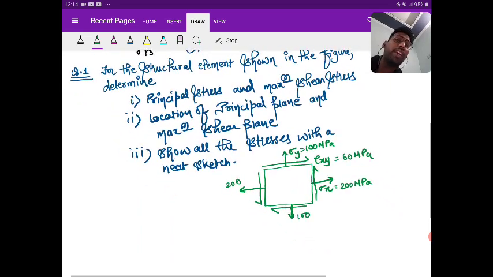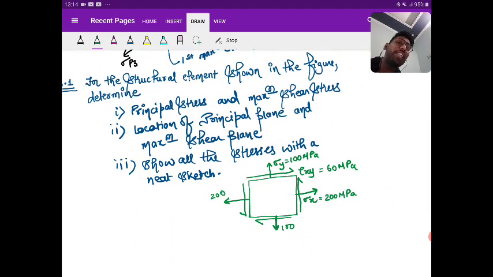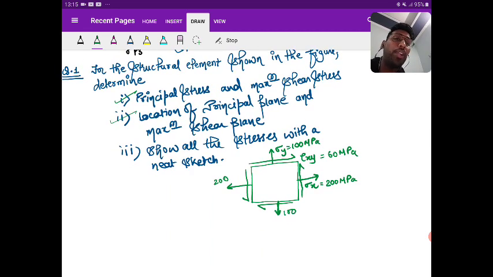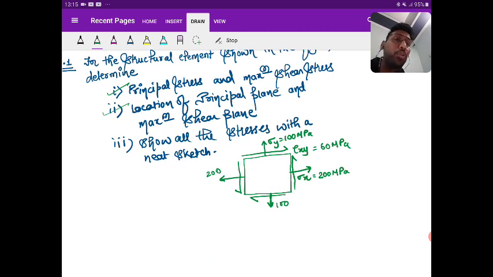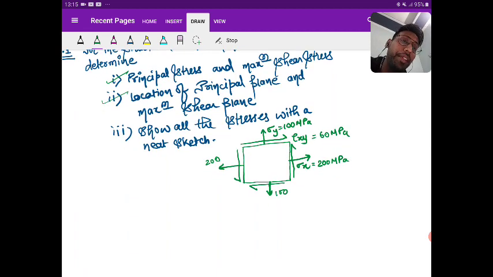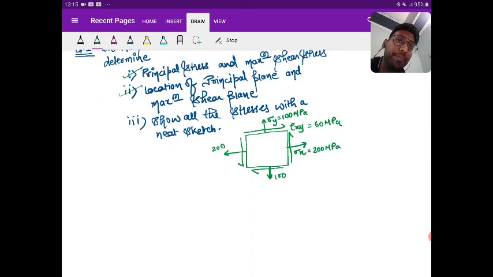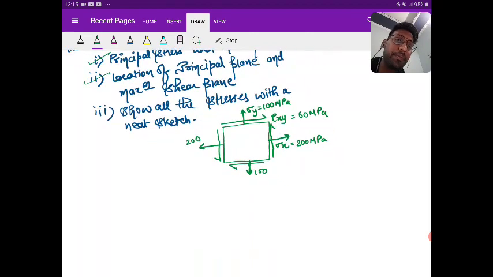So please solve fast. Try to get the value of principal stress and maximum shear stress. This you can do. Second also you can do. So solve the first two. You also know how to show the sketch. Try to show the sketch till the point you can draw. Okay, please try.